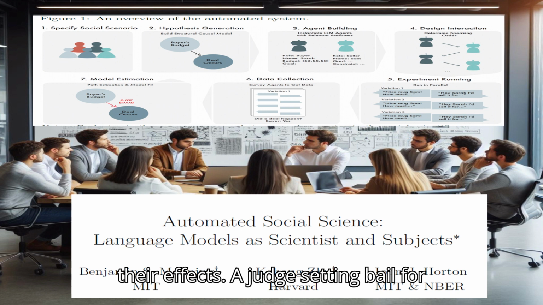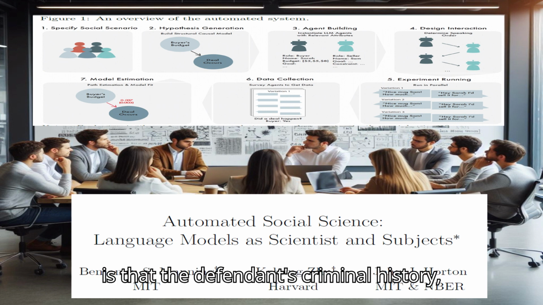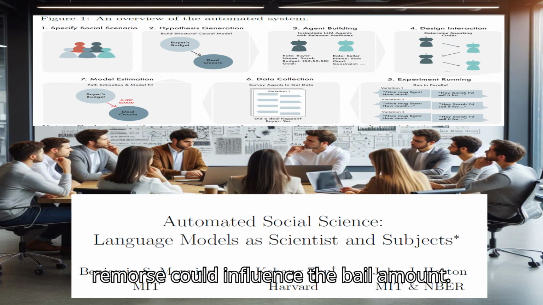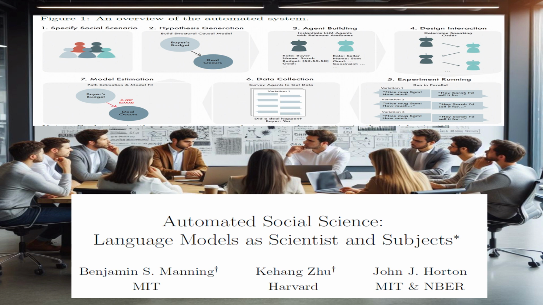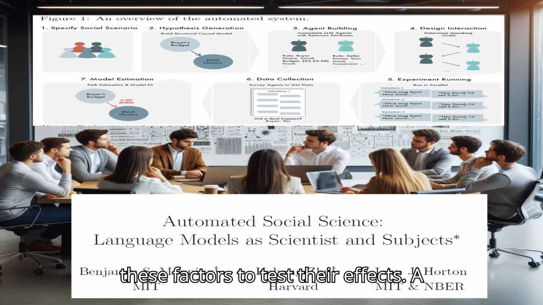The system then ran simulations of the bargaining scenario, varying these factors to test their effects. A judge setting bail for a criminal defendant. The system proposed that the defendant's criminal history, the number of cases the judge has heard that day, and the defendant's level of remorse could influence the bail amount. Again, the system ran simulations, varying these factors to test their effects.